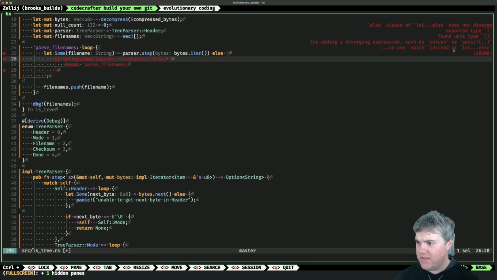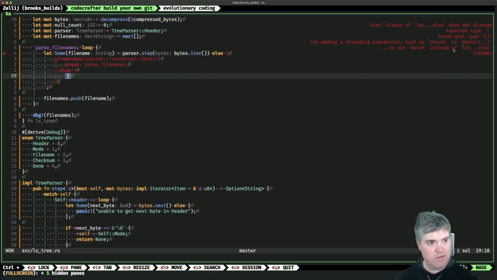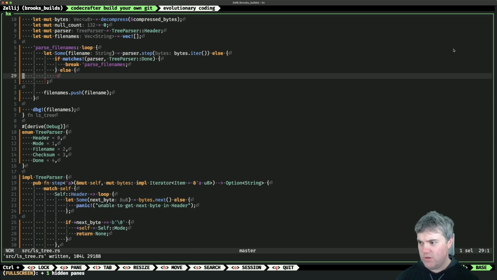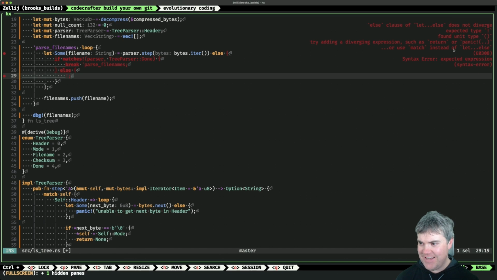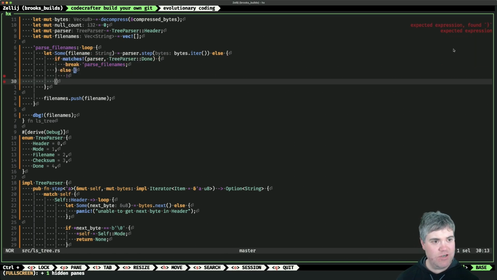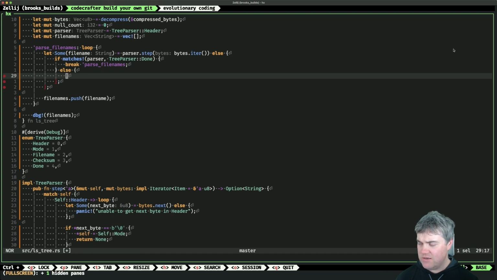So if let tree parser done equals our parser, it's the same problem. So if let tree parser, okay, fine. I mean, I could also just return that, right? No, found you. Oh, it cannot be that. So you have to be. Can I do something weird like that? No. Can I do that? Oh, because this is returning. Expected expression found closing. Oh, wait a second. I'm not trying to return anything here.